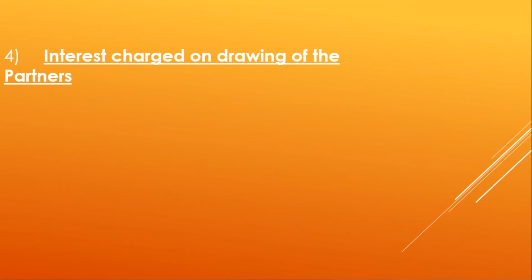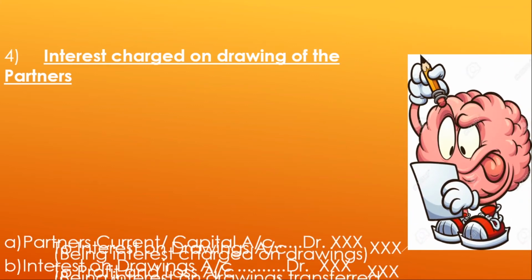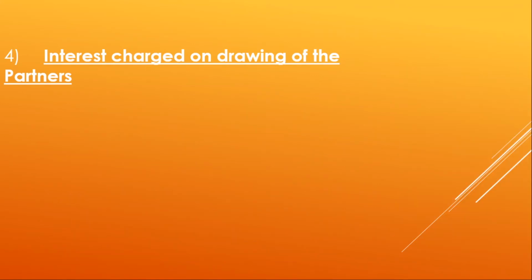Now let us learn a very important entry, interest charge on drawings of partners. Interest charge on drawings is an income for the partnership firm. It is an expense for the partners.